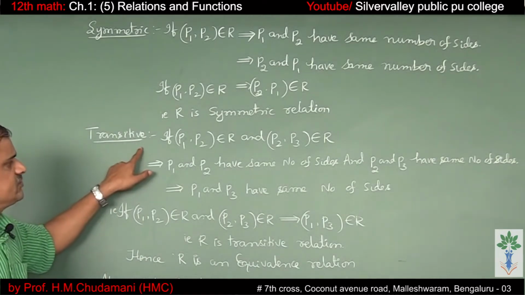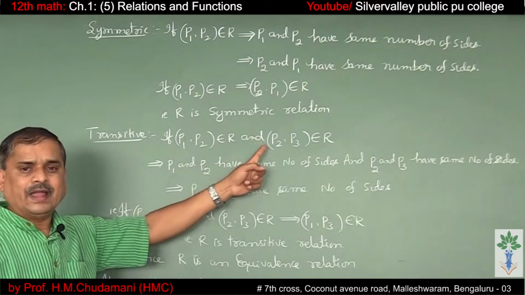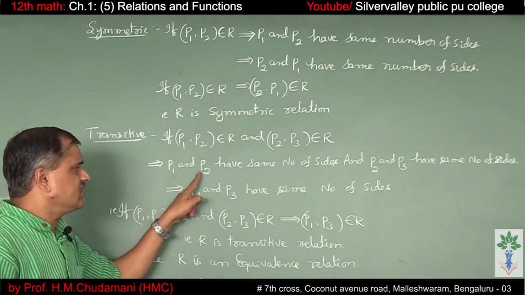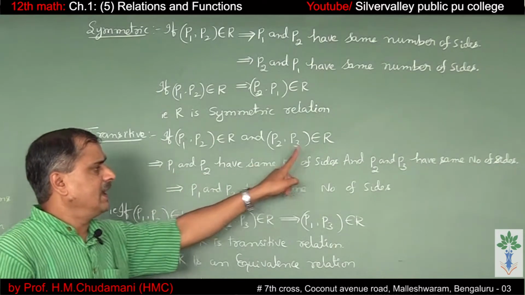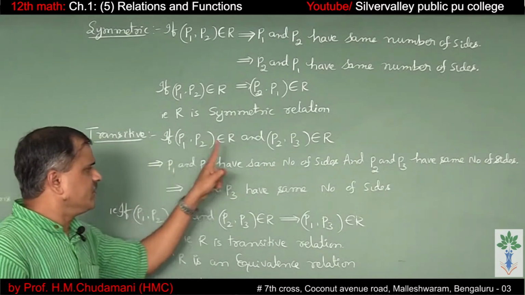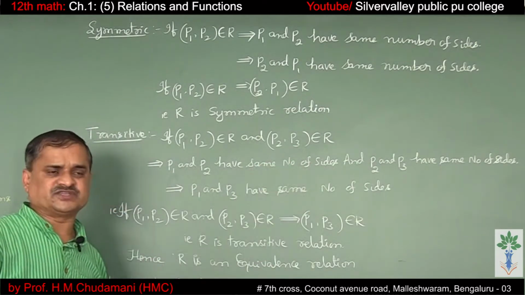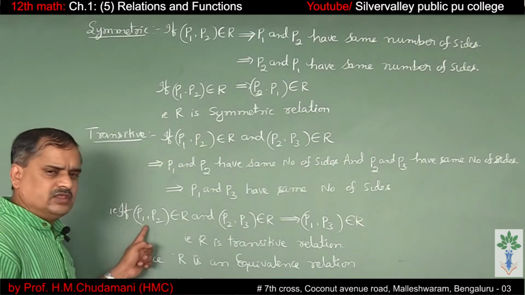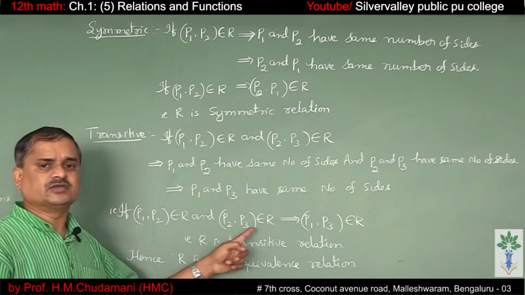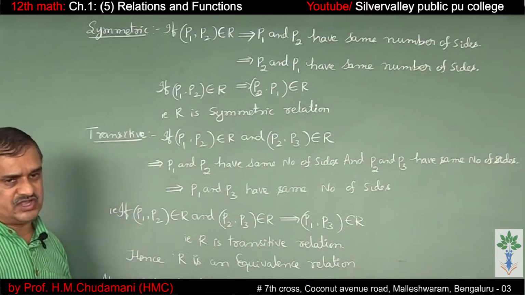Next, transitive relation. If (P1, P2) belongs to relation and (P2, P3) belongs to relation, it means P1 and P2 have the same number of sides and P2 and P3 have the same number of sides. So P1 and P3 have the same number of sides. That means if (P1, P2) belongs to R and (P2, P3) belongs to R, it implies (P1, P3) belongs to the relation.